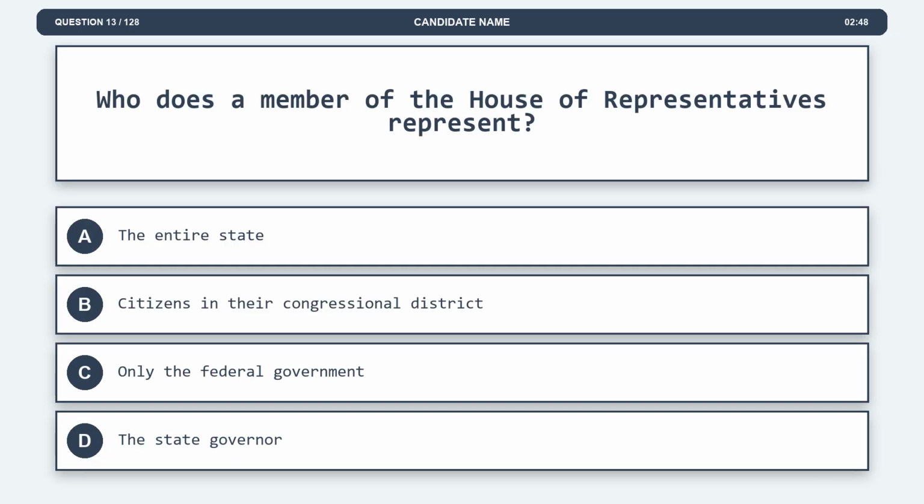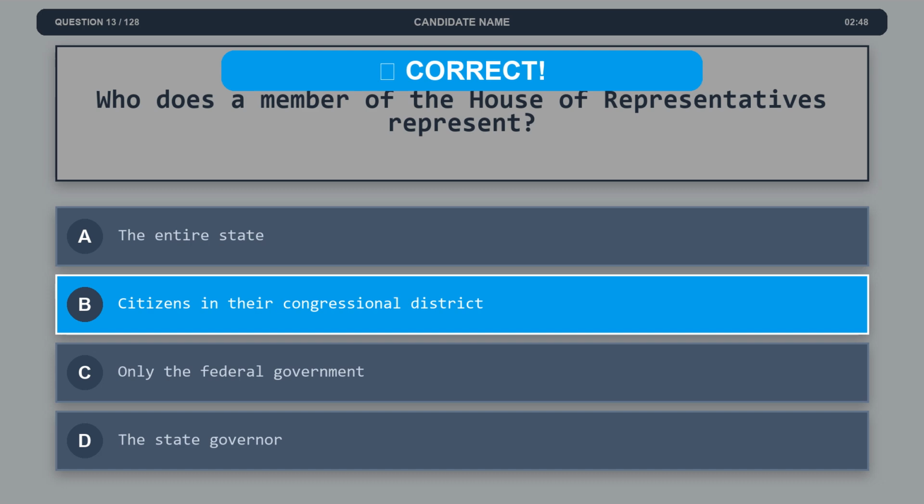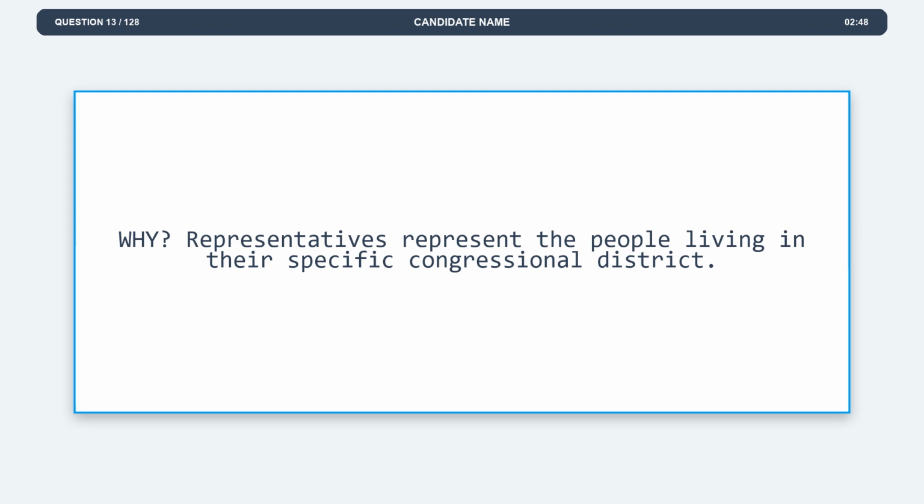Question 13. Who does a member of the House of Representatives represent? Option A, the entire state. Option B, citizens in their congressional district. Option C, only the federal government. Option D, the state governor. The correct answer is option B, citizens in their congressional district. Explanation. Representatives represent the people living in their specific congressional district.